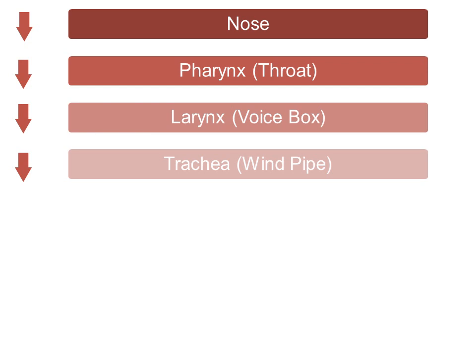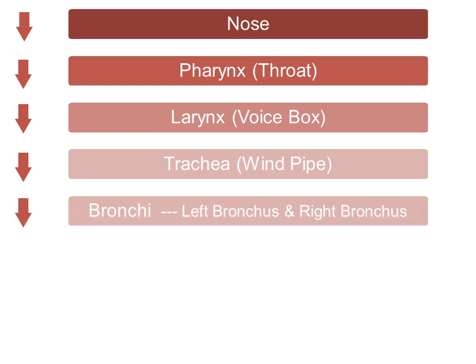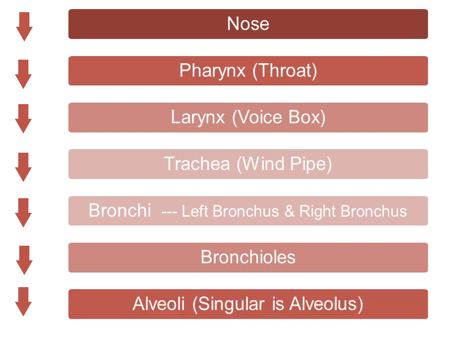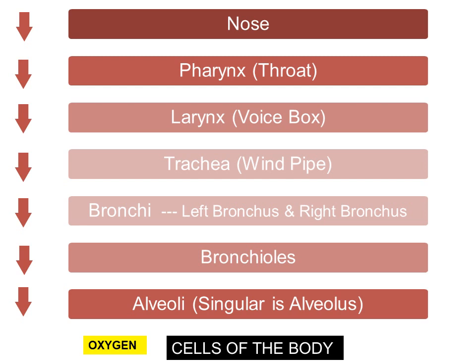This tube, trachea, then branches to form two tubes known as bronchi. Bronchi will further branch and rebranch to form smaller and smaller tubules called bronchioles. Each bronchiole ends in alveoli. Alveolus is surrounded by capillaries. Oxygen that we have taken in through the air diffuses or passes through the alveoli into the capillaries, where it is absorbed and then passed on to all the cells of the body.